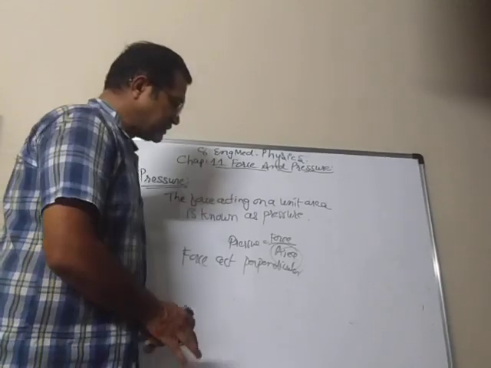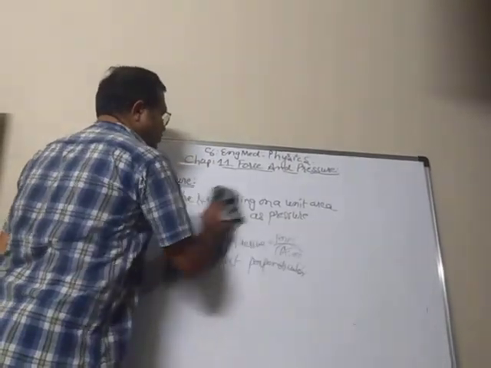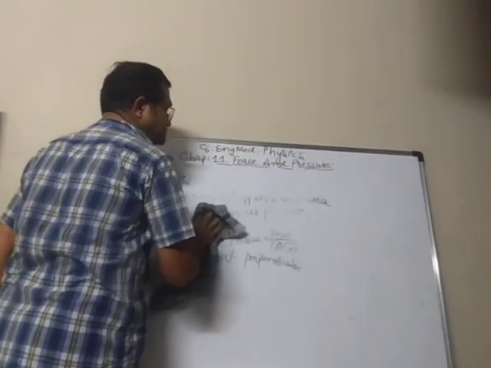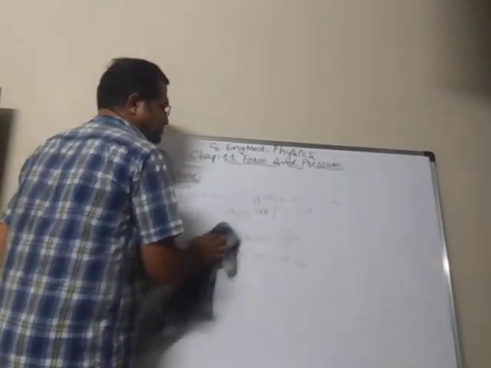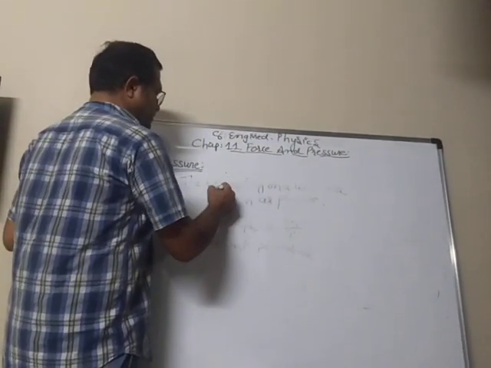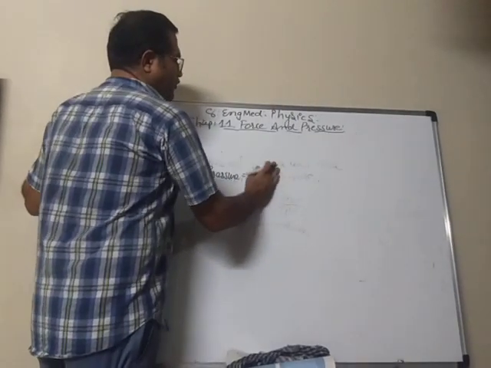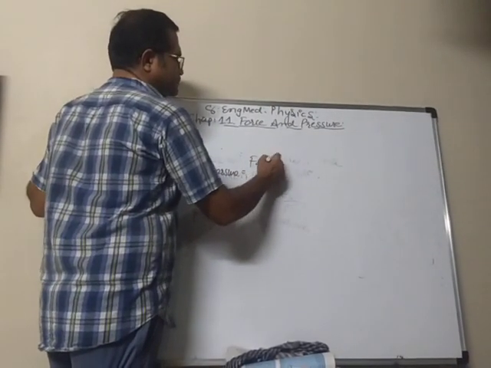So, as I told you, the area is in the denominator, and we know that when the denominator is bigger, the fraction is smaller. What did we see here? Pressure is equal to force divided by area.